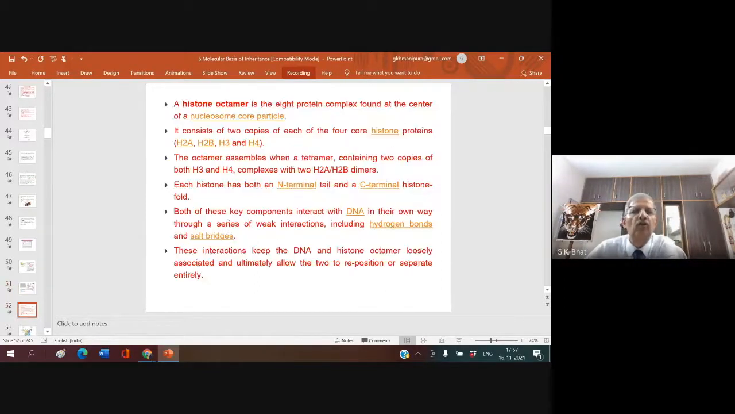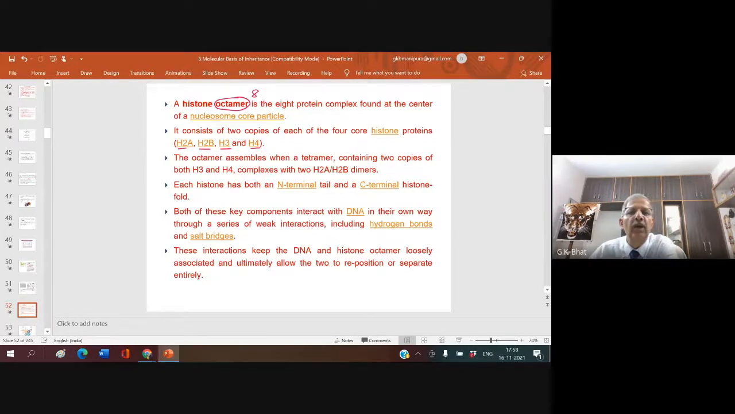Now let us see the next structure. So a histone octamer is the 8 protein complex found at the center of nucleosome core particle. It consists of 2 copies of each of the 4 core histone proteins. So H2A, H2B, H3, H4. In this way, you come across the histone. Totally, how many histones are there? Octamer. Octamer refers to 8.